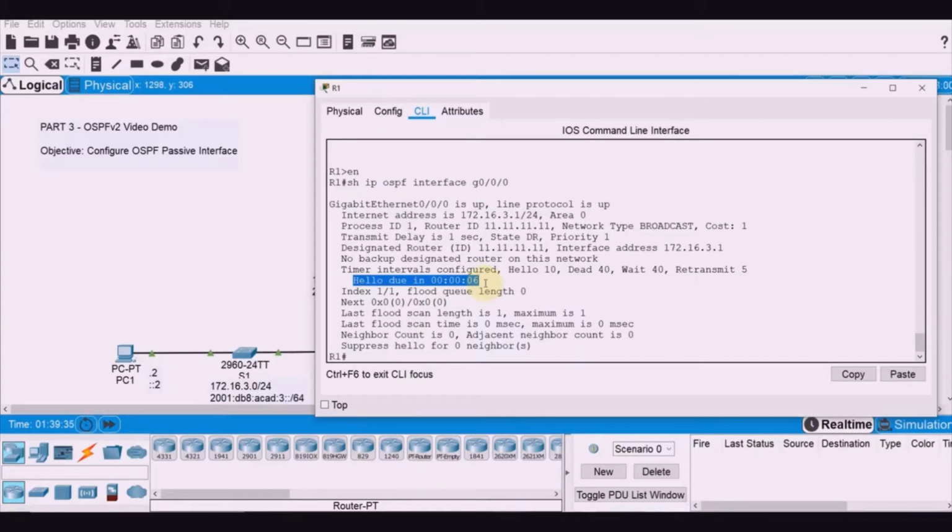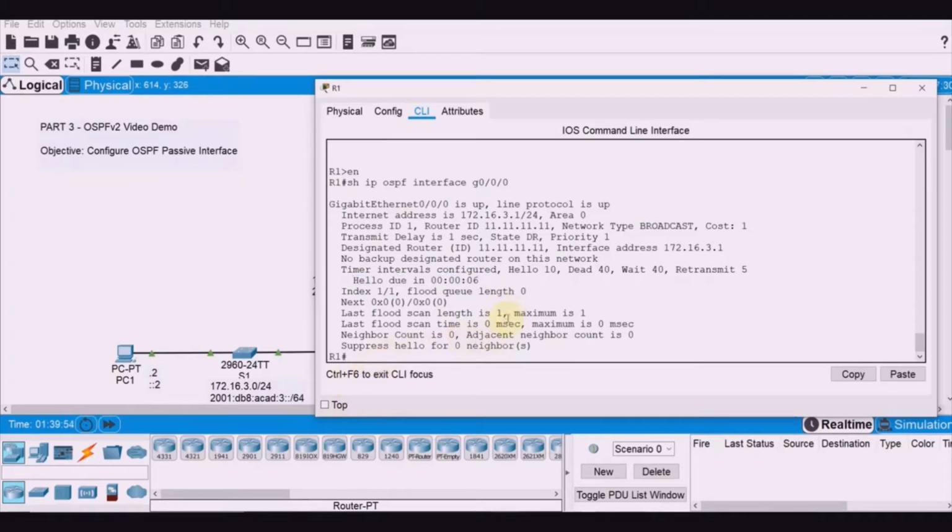Next, we are going to issue the passive interface command to change the G0/0/0 interface on R1 to passive. How are we going to do this? We will be using the passive interface command inside the OSPF process.